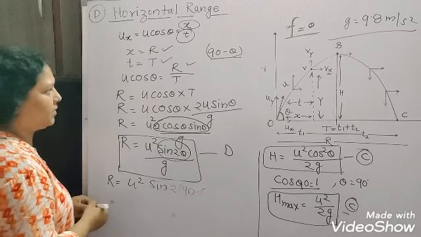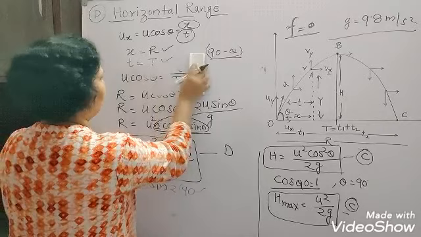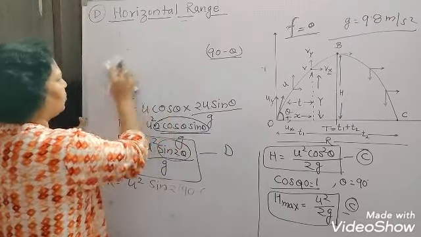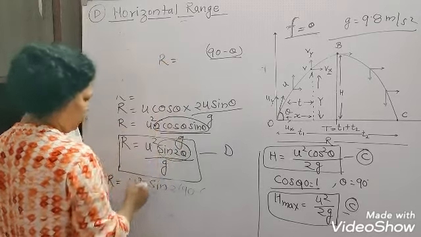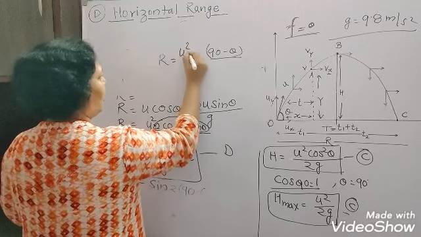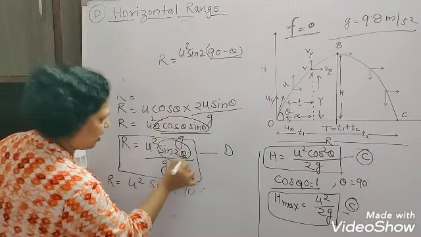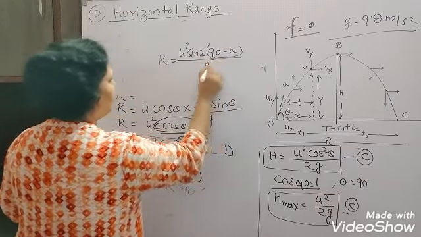I am writing it here, since it is not visible to you at this point, so that you will get r is equal to u square sine 2, in place of theta I have written 90 minus theta, and upon g.